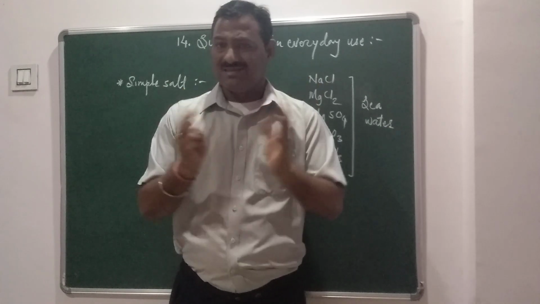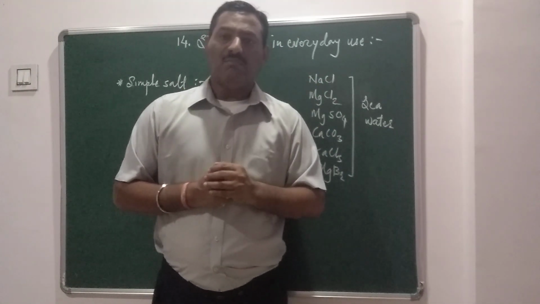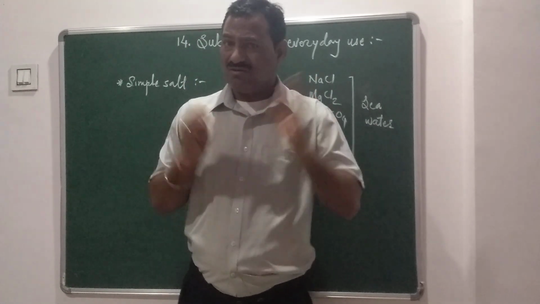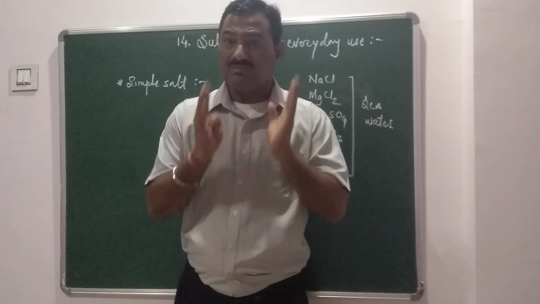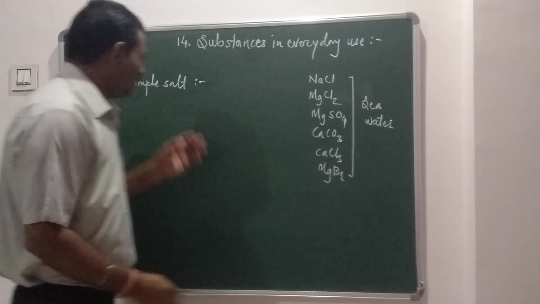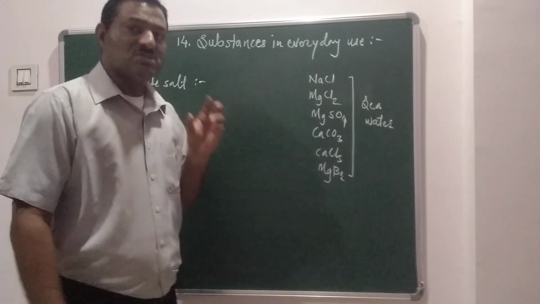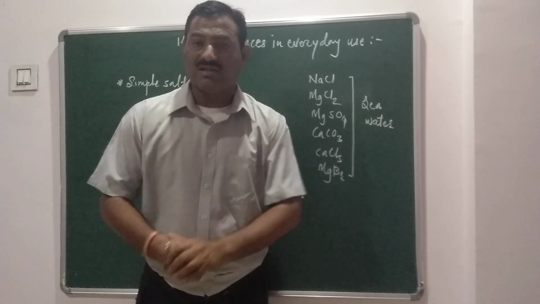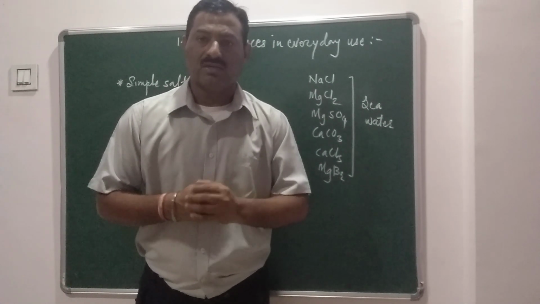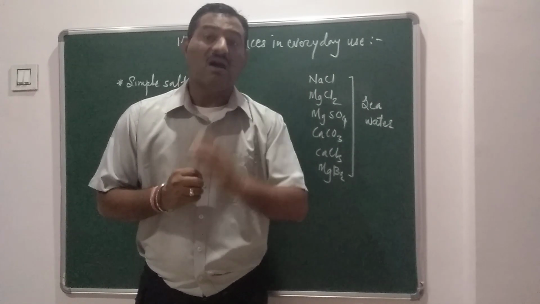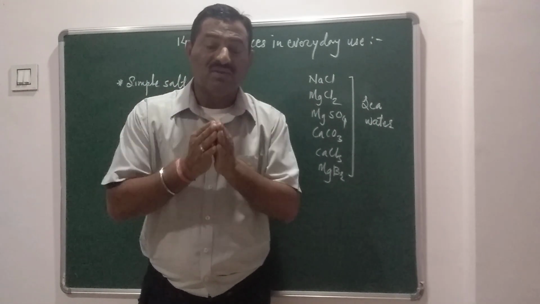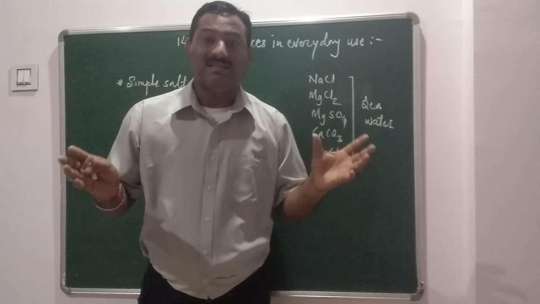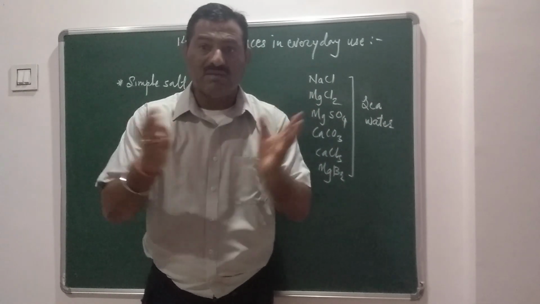Let's see in this chapter some of the main substances which we use in our daily life. Commonly these are called salts, simple salts. What do we mean by simple salts? Look at this picture. Generally all salts are ionic compounds. You know the properties of ionic compounds. So all the salts, being ionic compounds, are made up of cations and anions. You know what cations and anions are.